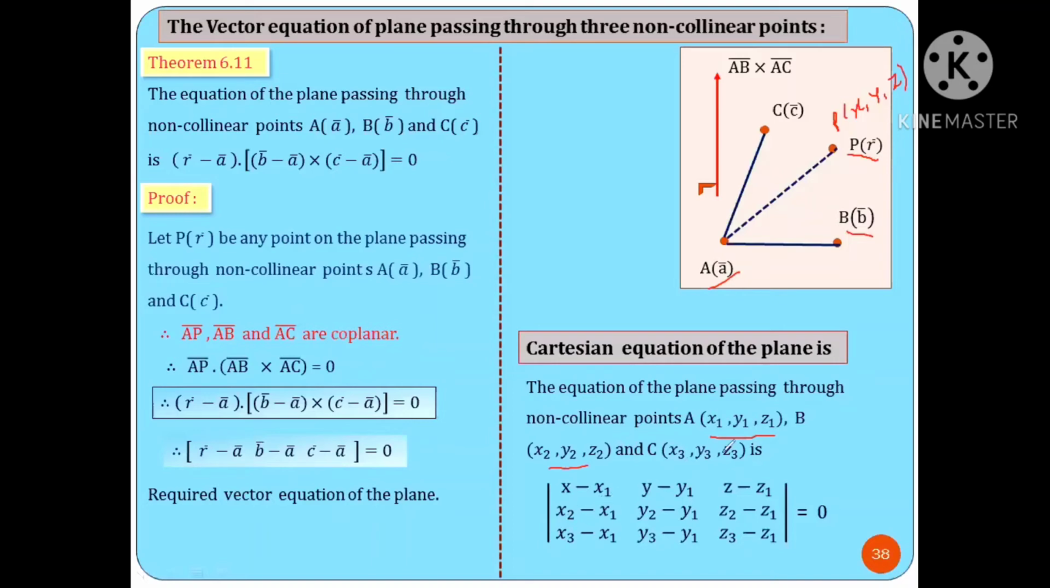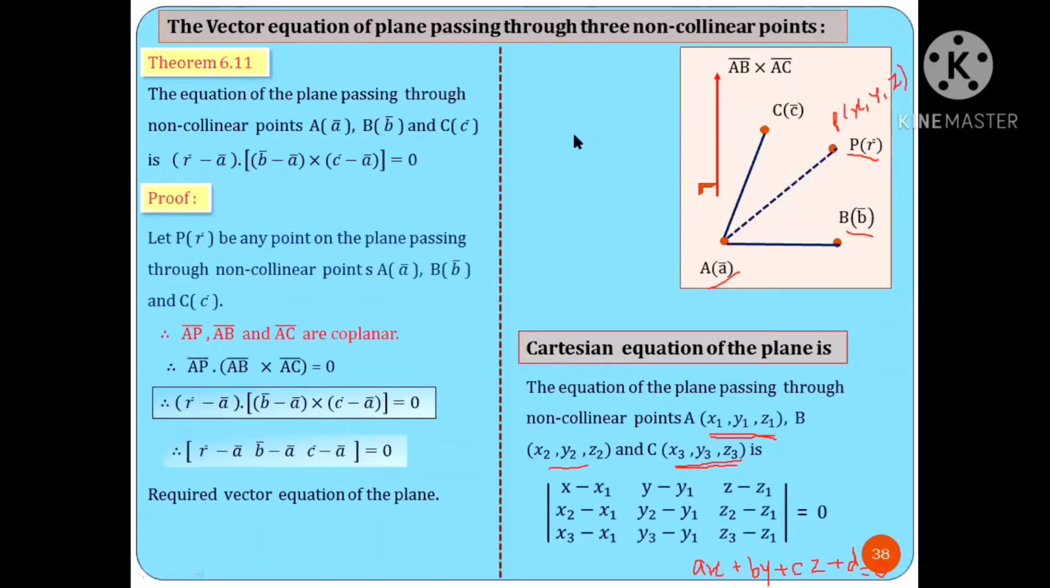Third row is for AC bar. Point A coordinates, point C coordinates, writing the difference, that is x3 minus x1, next y3 minus y1, and last z3 minus z1. The determinant value is equal to 0. After simplifying this determinant, you will get the answer in the form ax plus by plus cz plus a constant, that is d, is equal to 0, as the equation of the plane.